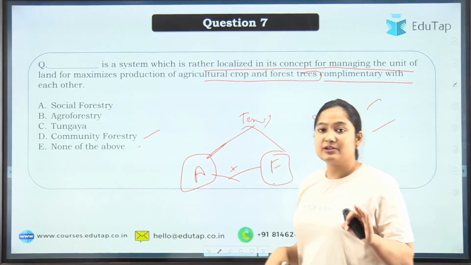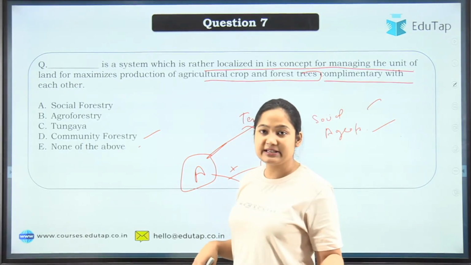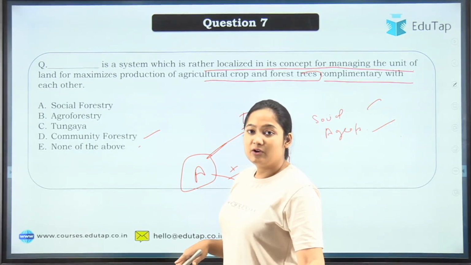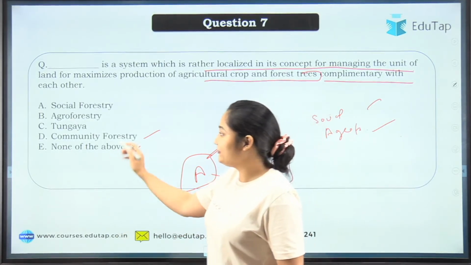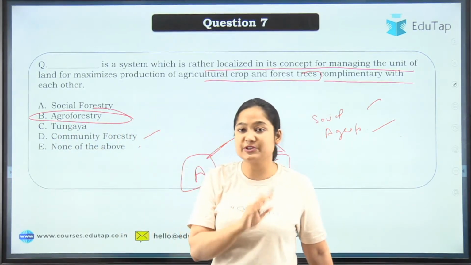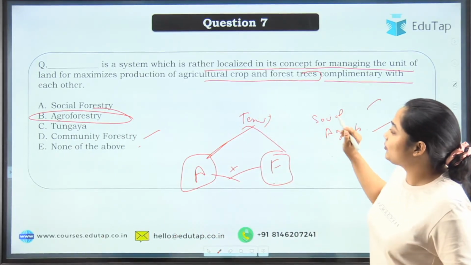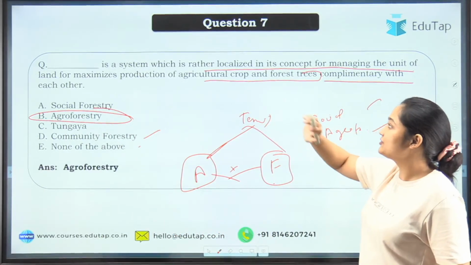Very good. Albert and Rajeshwari both have given the correct answer. Sunny has also provided the correct answer. Madhvi, very good. So agroforestry is the correct answer. That is option B. Now discussing this particular question and what are the differences between agroforestry and social forestry.